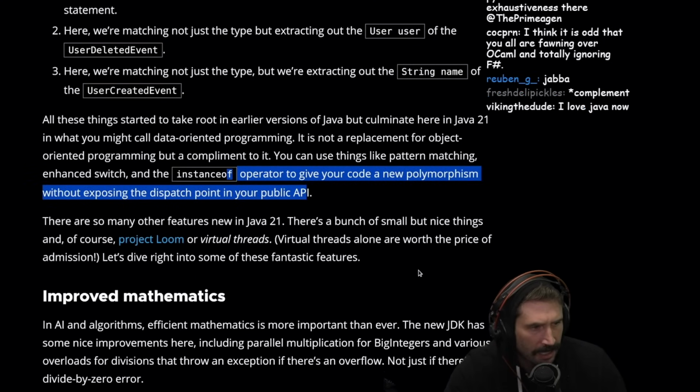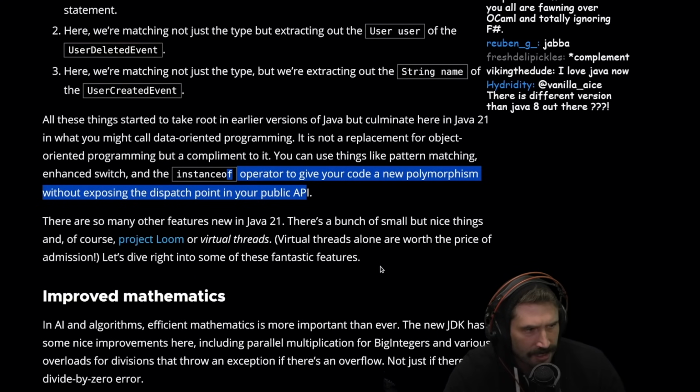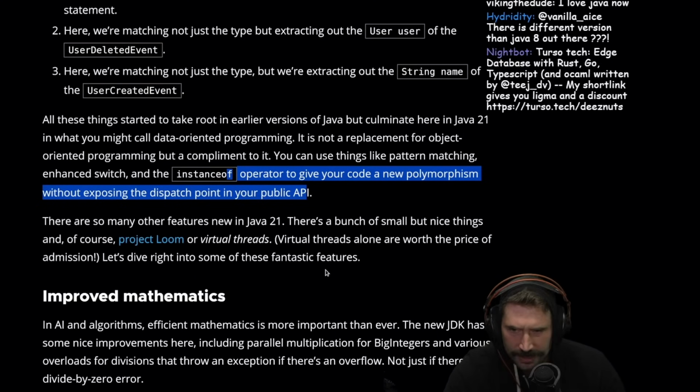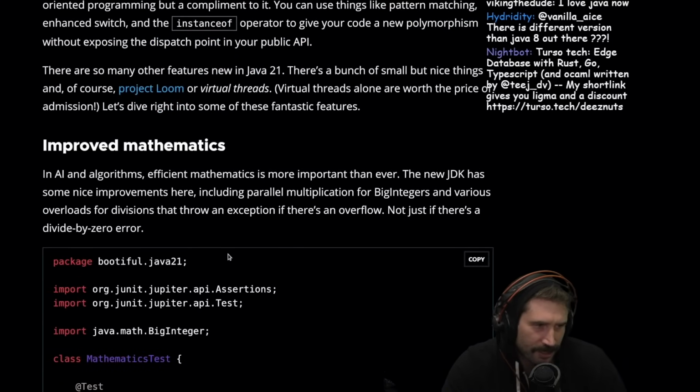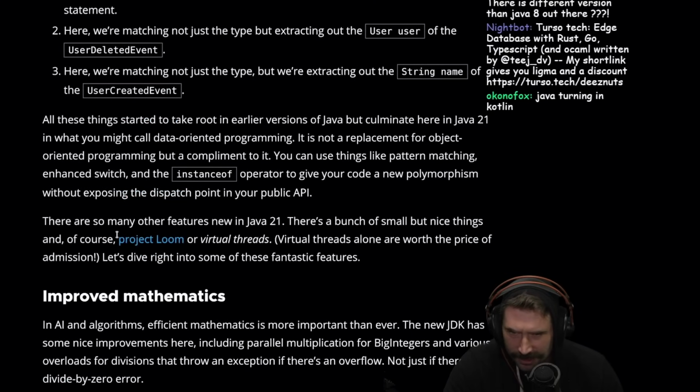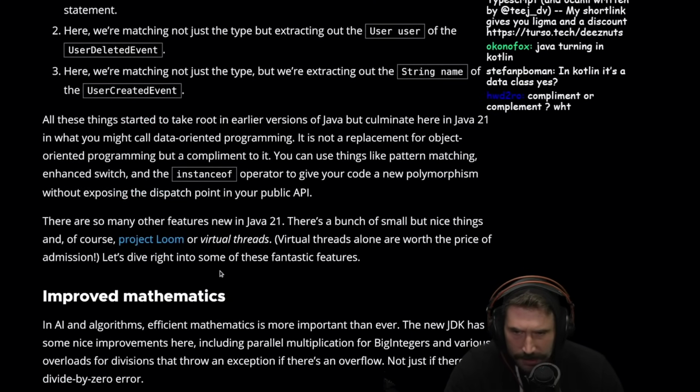Okay. I love how MyPy and Python catches exhaustiveness there. I'm not sure what that means, but okay. Sorry, I just read the first statement that I saw. There are so many other features with Java 21. There's a bunch of small but nice things, of course.